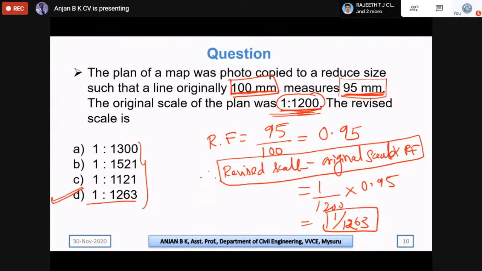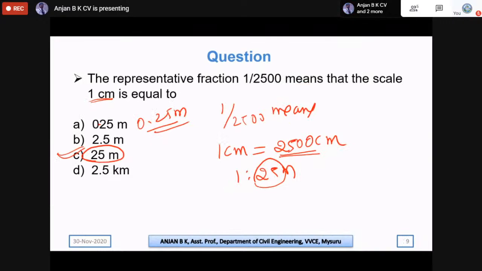We cannot use the previous formula, which we used just to convert from representative fraction to engineering scale. In the engineering scale, the first value always represents the distance of the line in the drawing, and this 25 meter is always the actual length measured on the ground. So 25 meters on the ground will be equal to 1 centimeter in the drawing sheet.